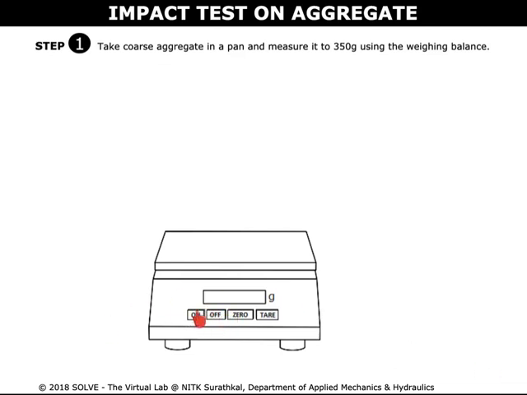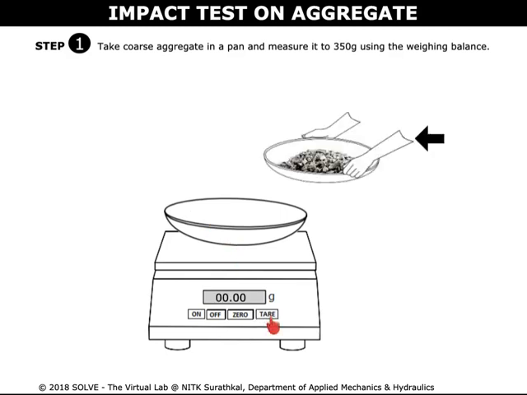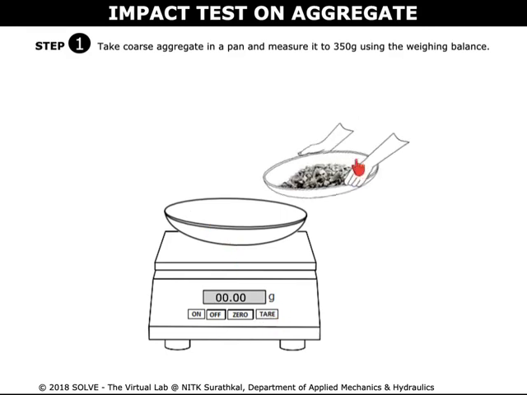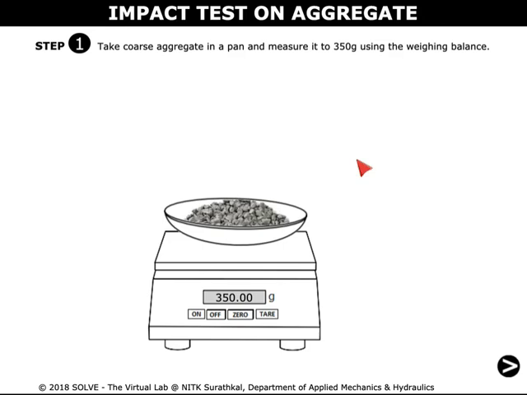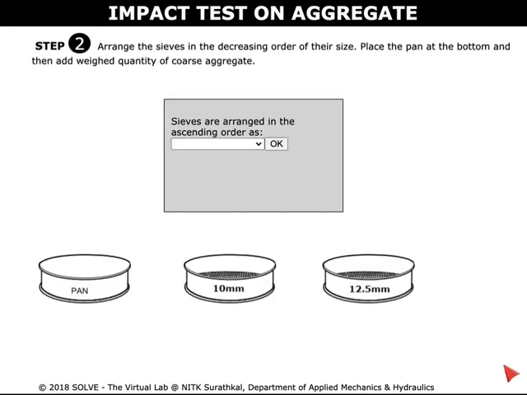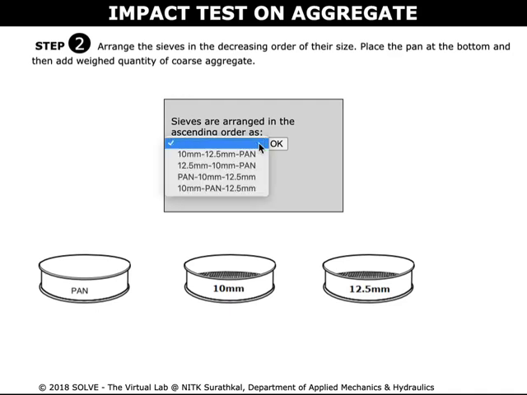Switch on the weighing machine and click on the pan to place it in the weighing machine. Click on the tare to clear the weight. Click here to take coarse aggregate in a pan and measure it to 350 gram using the weighing balance. Select the answer for this pop-up question to proceed to the next steps.